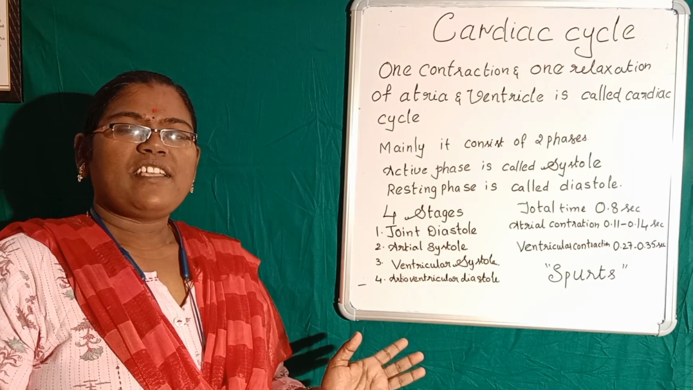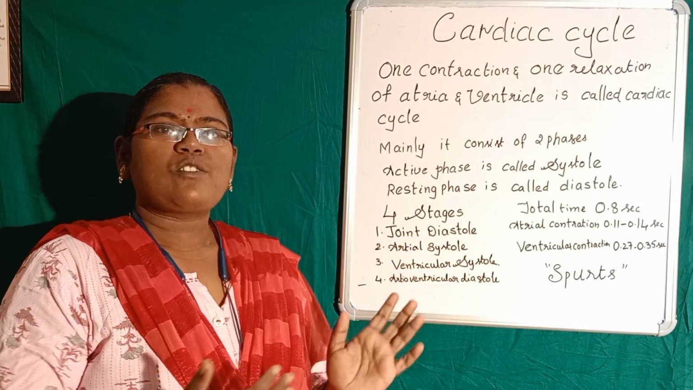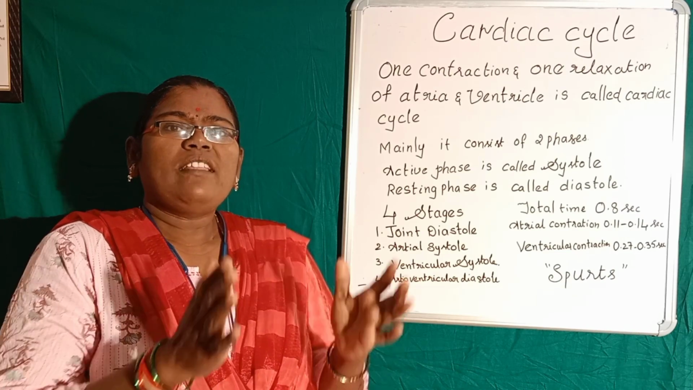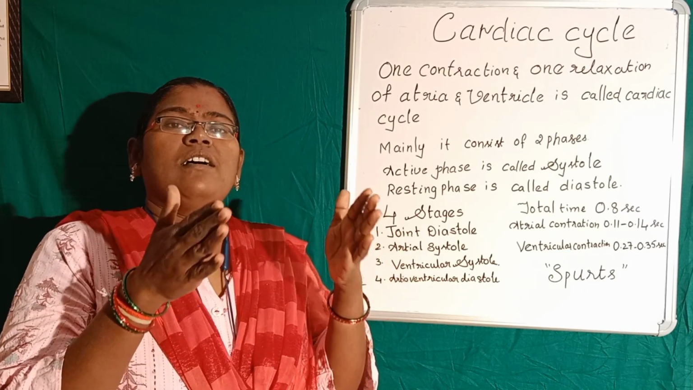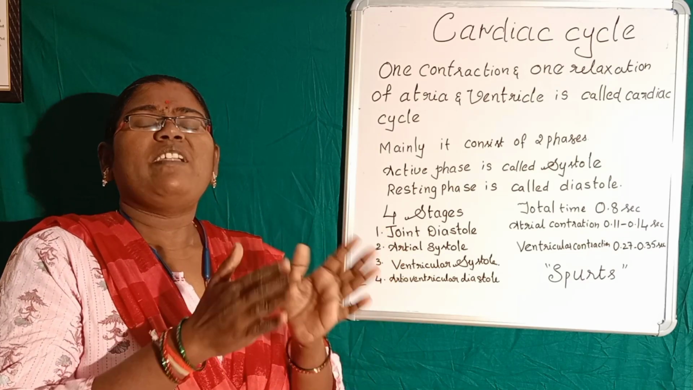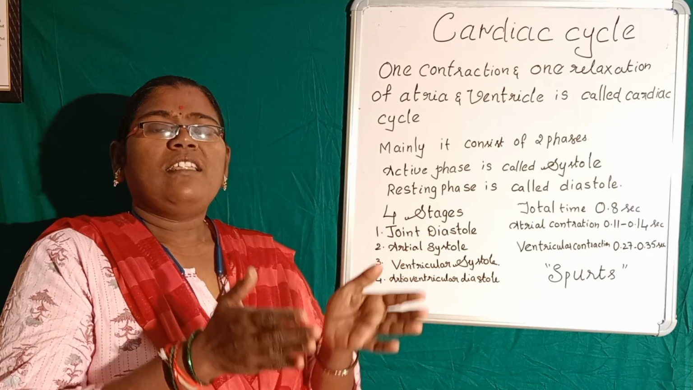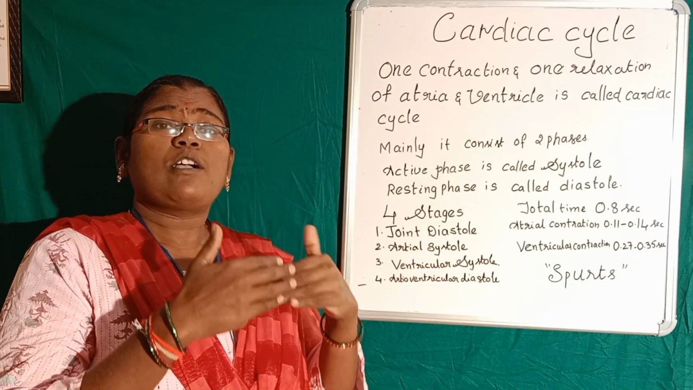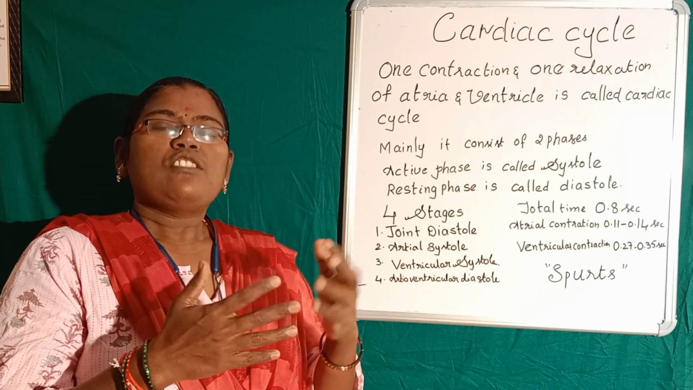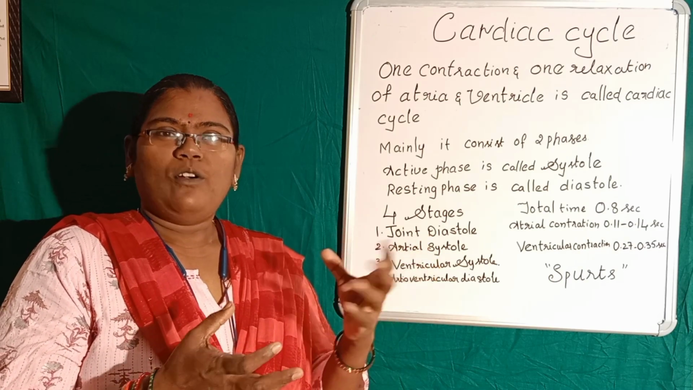Okay, so joint diastole and everything: when do we get a lub sound and when do we get a dub sound? When the two valves, the tricuspid and bicuspid valves, close, at that time we get a lub sound. And when the pulmonary and systemic valves close, at that time we get a dub sound. So a heartbeat is a lub dub only, no?